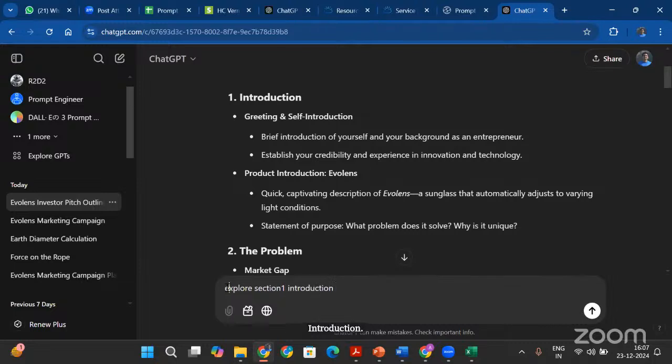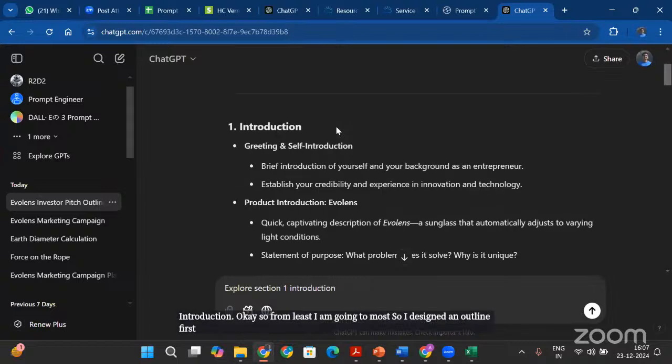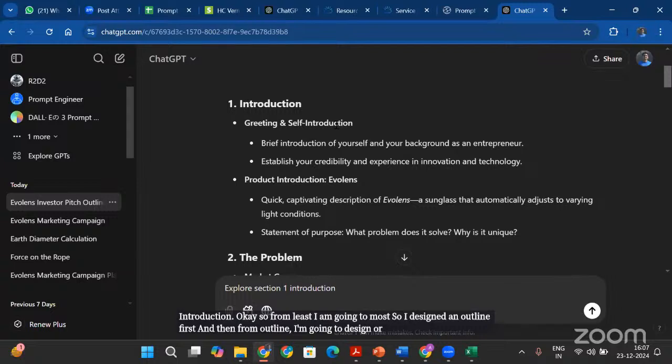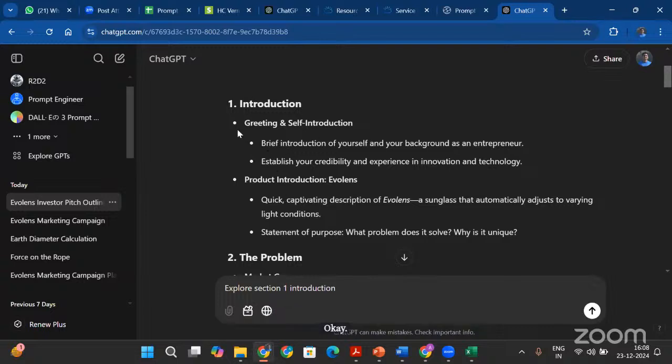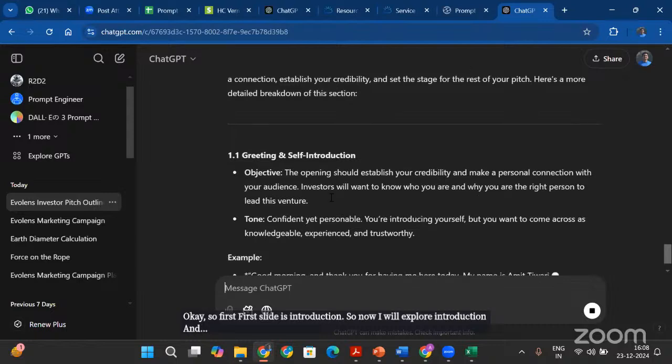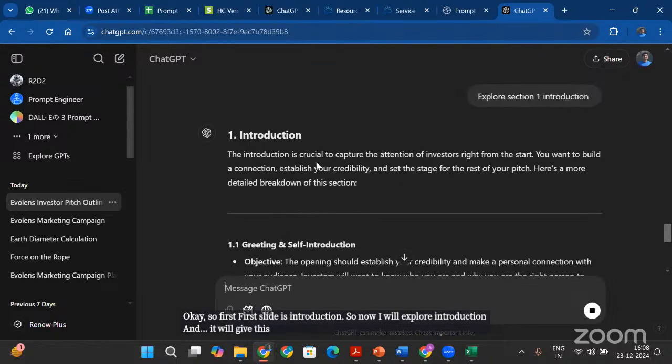Okay, so from least I am going to most. So I designed an outline first, and then from outline I am going to design or create or produce the whole PPT. Okay, so first slide is introduction. So now I will explore introduction, and it will give this whole idea of what I should include in introduction.